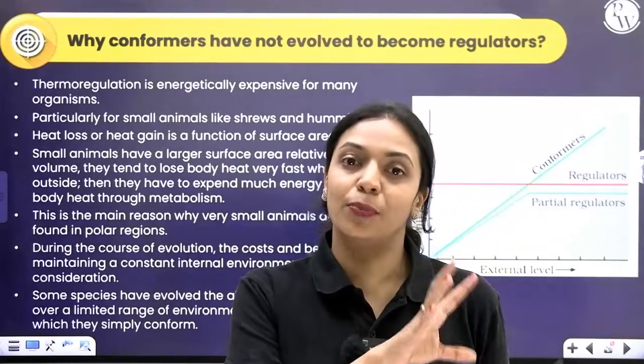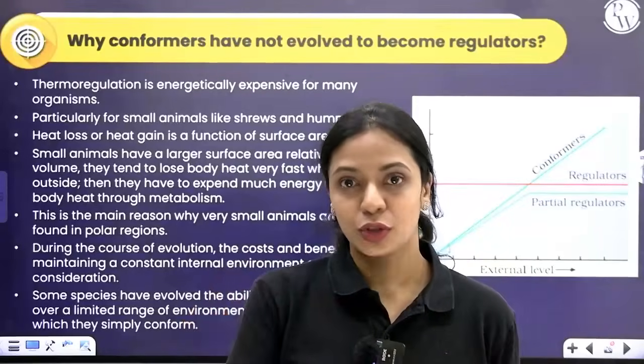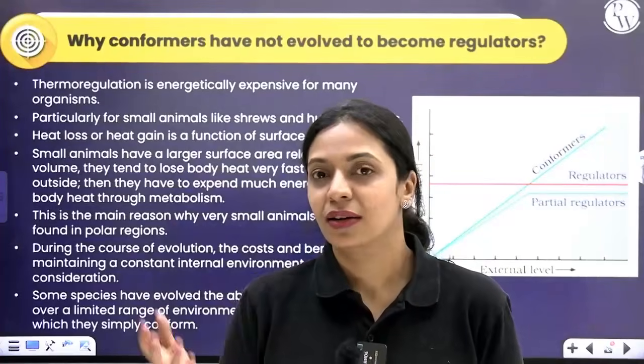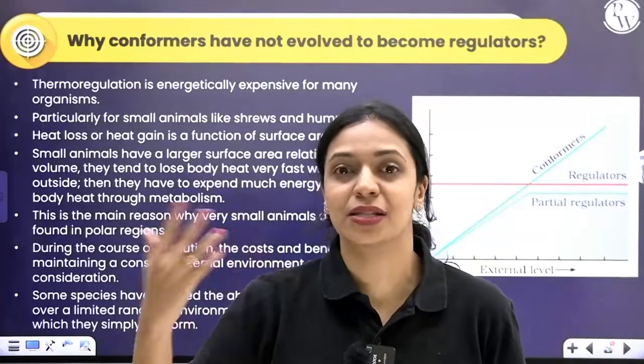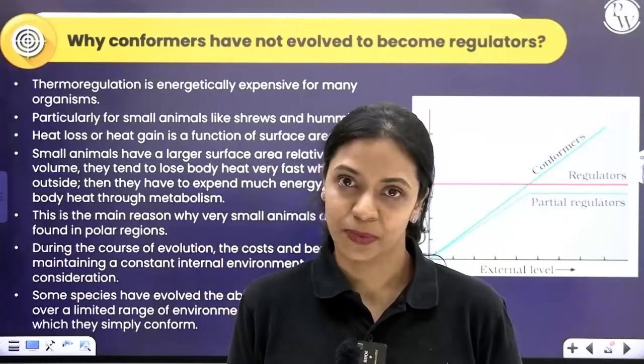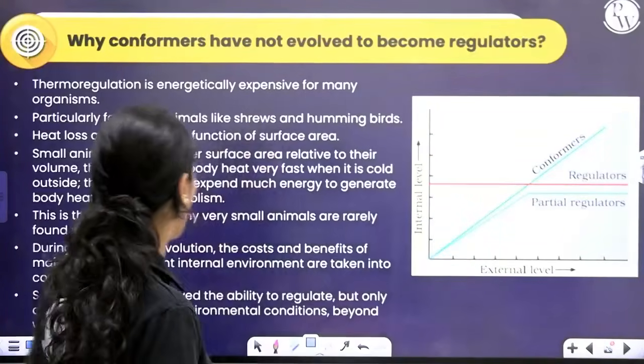Over there, that person could not afford money to buy shoes. Over here, they cannot afford energy for thermoregulation. Since it's too expensive, it's beyond their budget, energy budget, they cannot do it. Okay? So, why is there a problem?